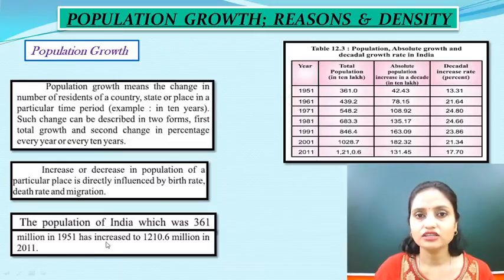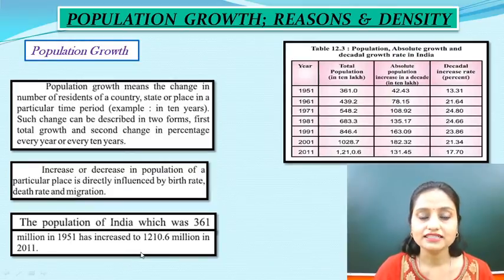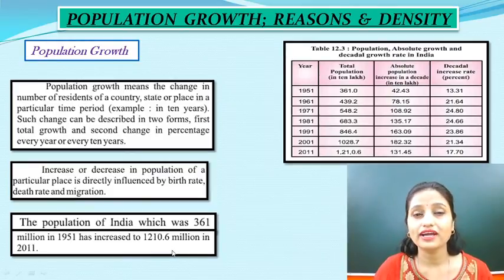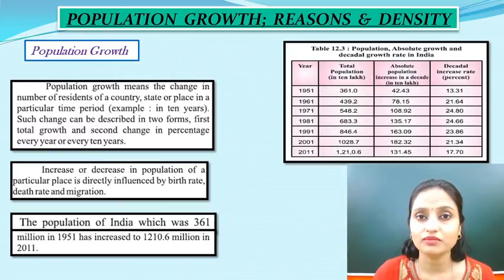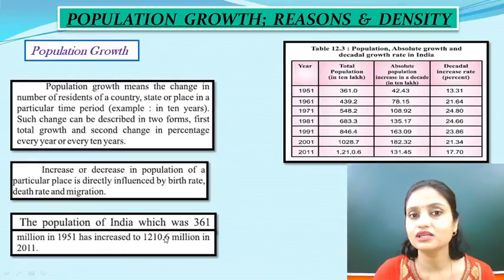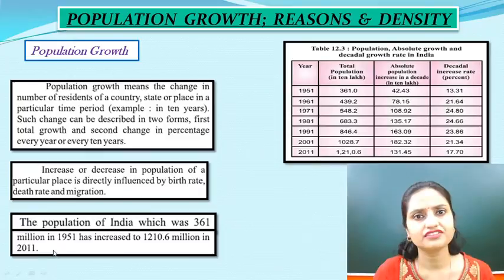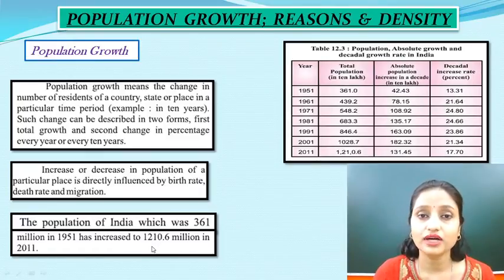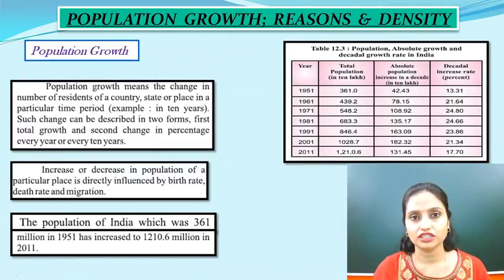The population of India, which was 361 million in 1951, has increased to 1210.6 million in 2011. Now it's again almost 10 years, in 2020, so you can understand how much it has increased again. You can see that in 1951 we had only 361 million people, but in a span of just about 60 years we have reached 1210.6 million in 2011 itself. So that's the rate of increase in our population.